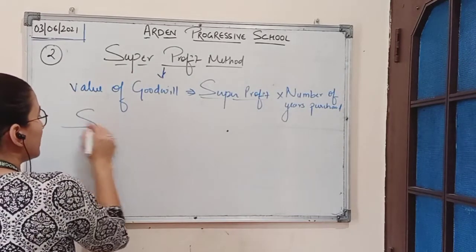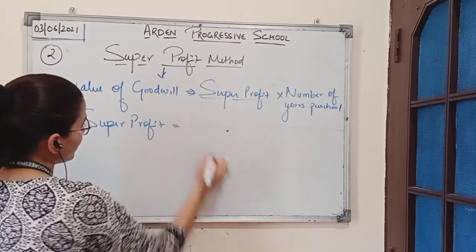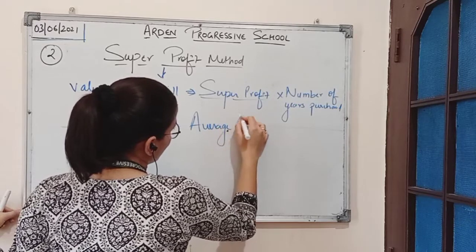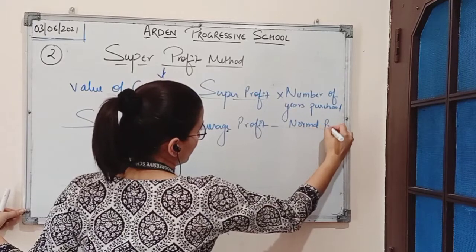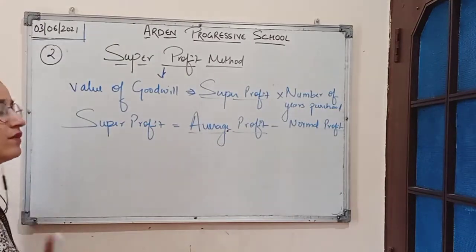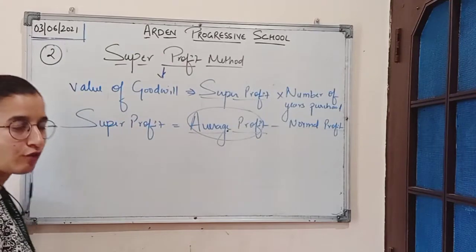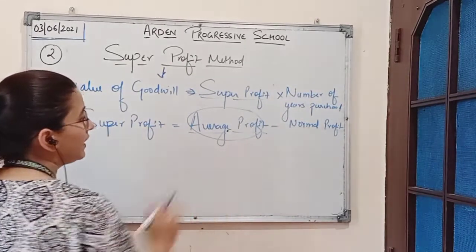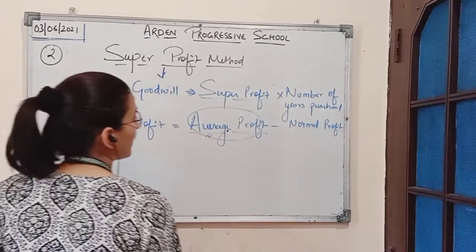Now the question arises how to calculate super profit. So there is another formula for calculating super profit. Super profit can be calculated as average profit minus normal profit. We have already studied in the previous class, when we were studying the average profit method, how to calculate the average profit, which is total profit of the firm earned over the number of years divided by number of years.